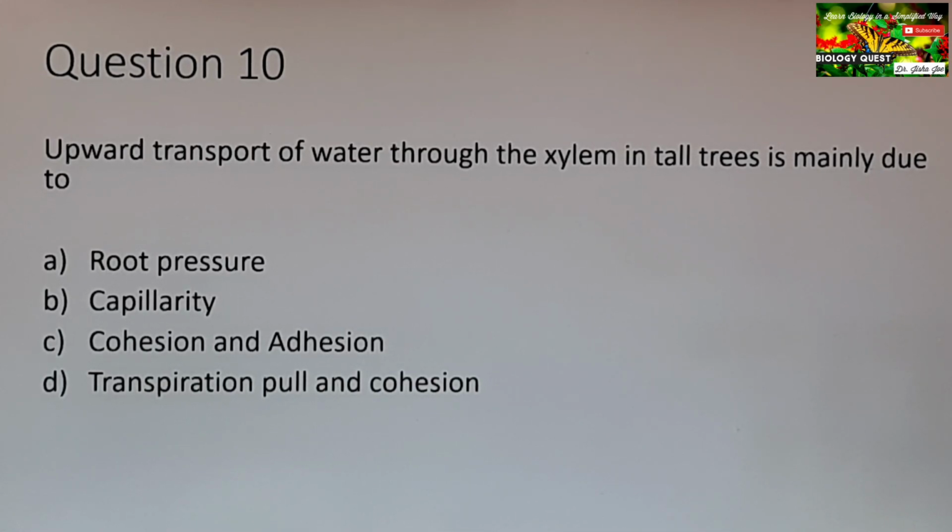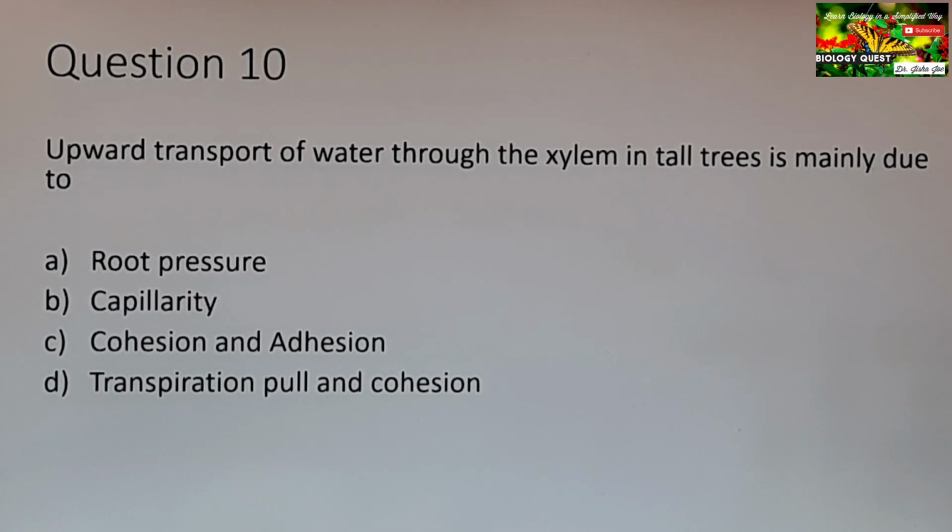So which is the correct option? As we know, all the four options given are forces contributing to the ascent of sap. But look at the question: upward transport of water through the xylem in tall trees is mainly due to, in tall trees.